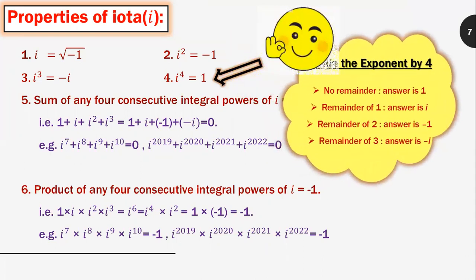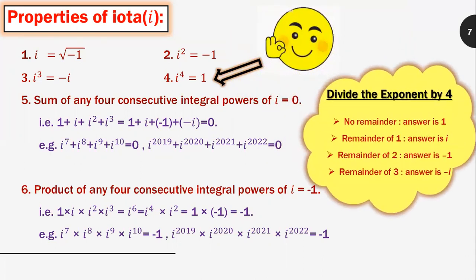Here is one golden rule again. If I divide the exponent by 4, what is meant by the exponent? Here 7, 8, 9, 10, that is the power raised, is called the exponent. If I divide that exponent by 4 and there is no remainder, the answer is 1. If the remainder is 1, the answer is i. If the remainder is 2, the answer is minus 1. And if the remainder is 3, the answer is minus i.